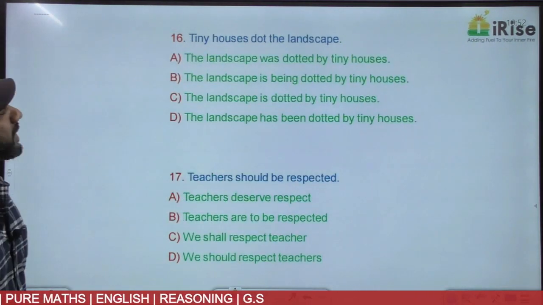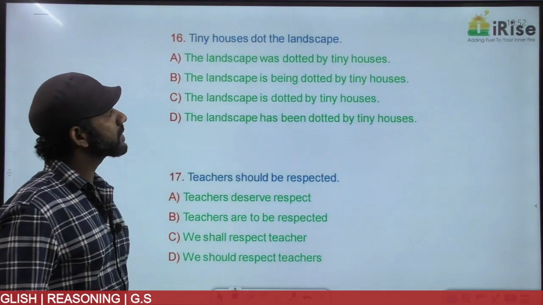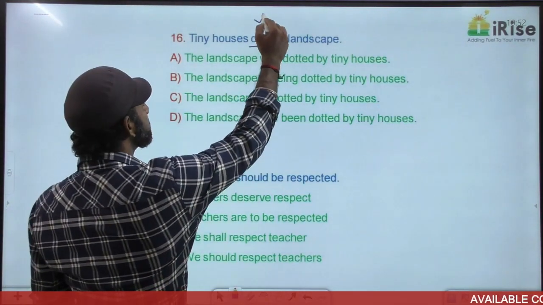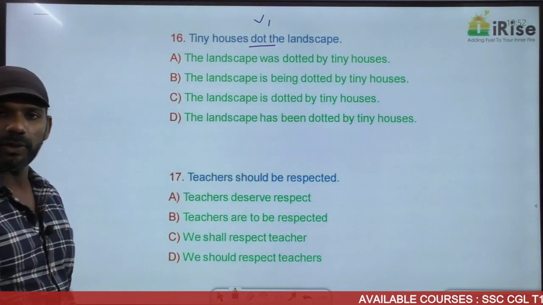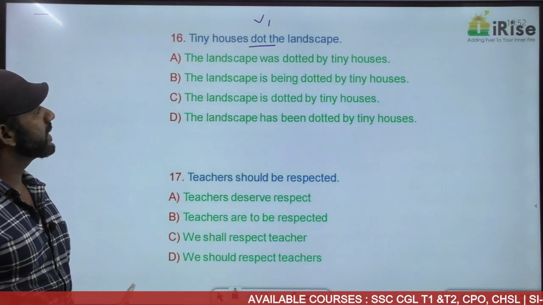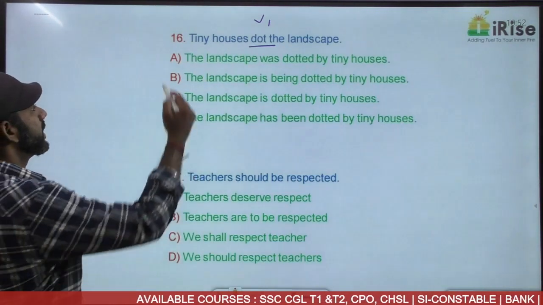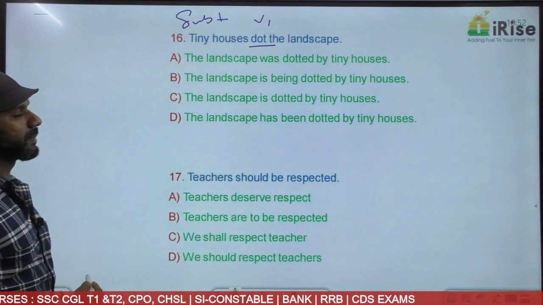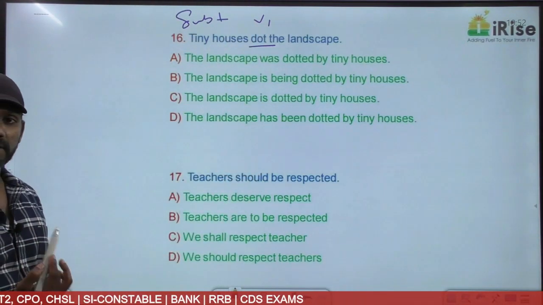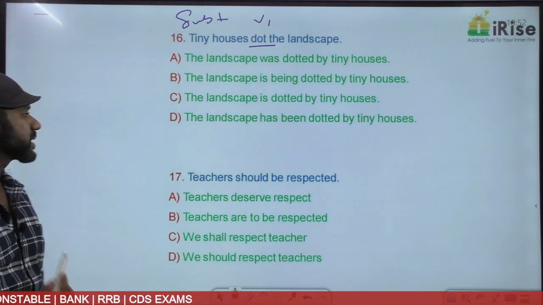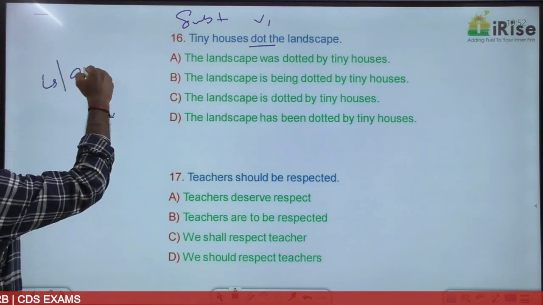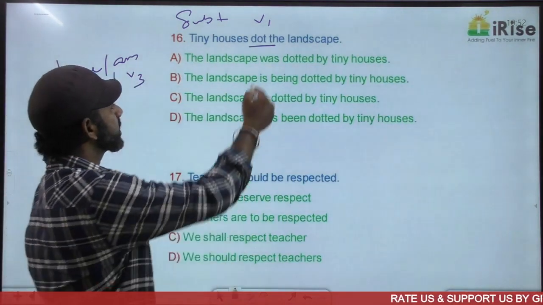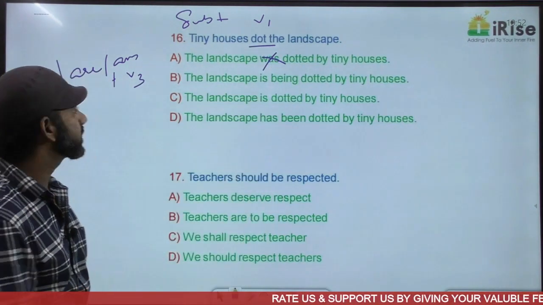Come to the next one. Tiny houses dot the landscape. Dot is V1. V1 is dot, V2 is dotted, V3 is dotted. So tiny houses dot the landscape is subject plus V1, and subject plus V1 is simple present. In the passive voice also it must be the simple present tense. Simple present structure in passive voice, as you know, is is/am/are plus V3. Based on that, was is eliminated. Past tense gone.